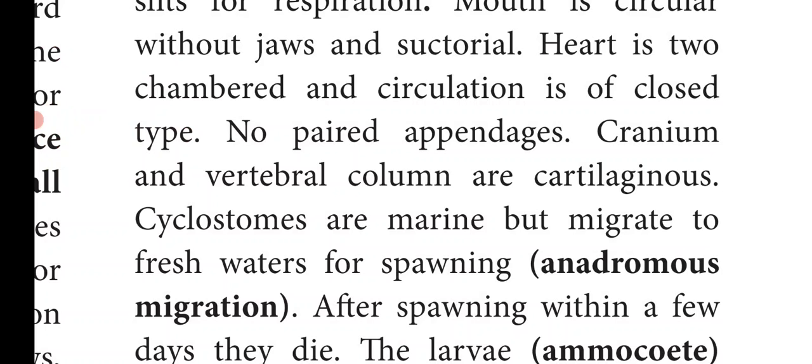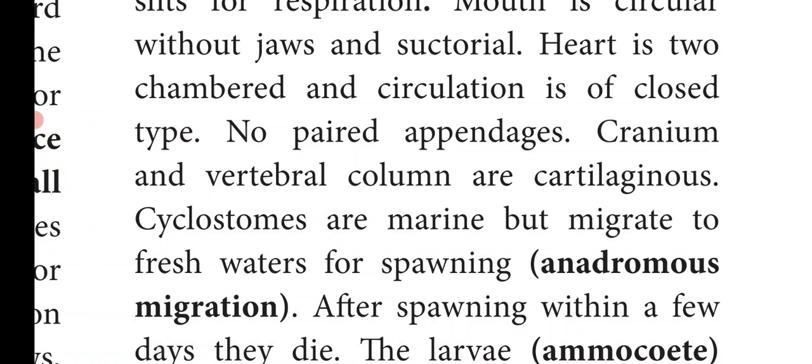Cranium and vertebral column are cartilaginous. Cranium means brain box, and vertebral column is that which covers the spinal cord. So both the cranium as well as the vertebral column are made up of cartilage. So it is called cartilaginous. Cyclostomes are marine. They only live in sea water, but they migrate to fresh waters only at the time of spawning.